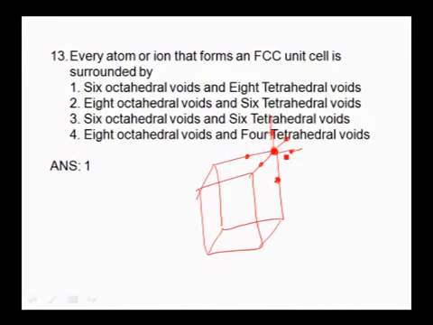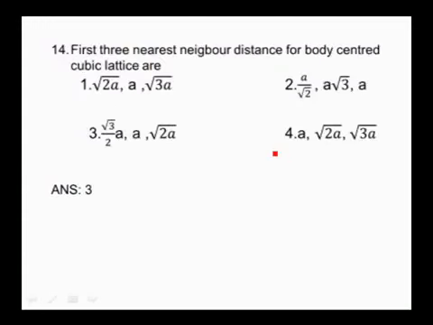Now, in addition to this, this corner particle is in contact with the tetrahedral void which is present inside the unit cell. And this corner is shared with 8 unit cells. So it is in contact with the 8 tetrahedral voids in 8 unit cells. That means a given particle in FCC lattice is in contact with 6 octahedral voids and 8 tetrahedral voids. So our answer is the first option. Come to the next question.